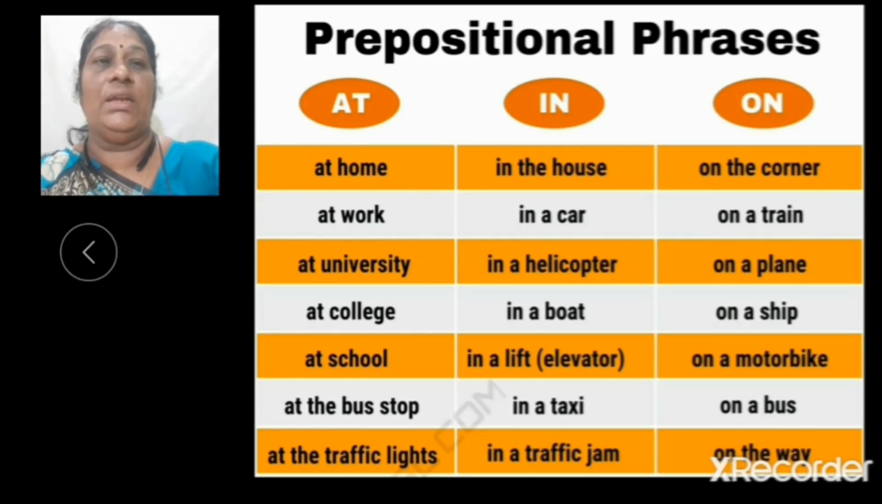Now, in the house, in a car, in a helicopter, in a boat, in a lift, in a taxi, in a traffic jam. In these phrases, in is the preposition. Now next, on the corner, on a train, on a plane, on a ship, on a motorbike, on a bus, on the way. In these prepositional phrases, on is the preposition.